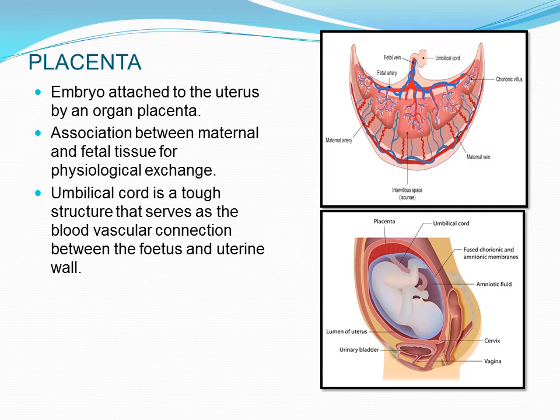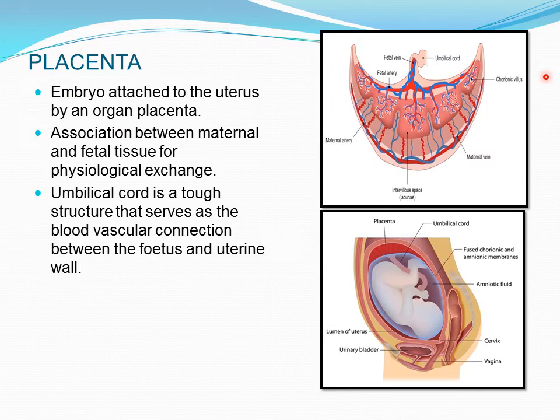Now what happens after this implantation? We will see a special organ named placenta. It is formed in the uterine wall between the fetus and the mother. It is a connecting link. The developing embryo is attached to the uterus by this organ called placenta. You can see the diagram of placenta over here. So what is it exactly?